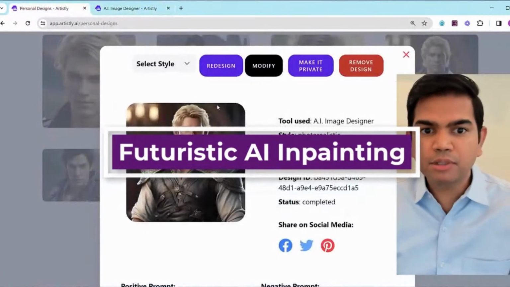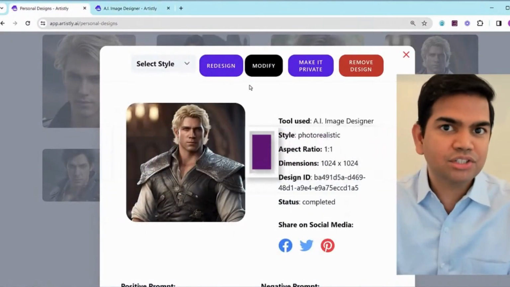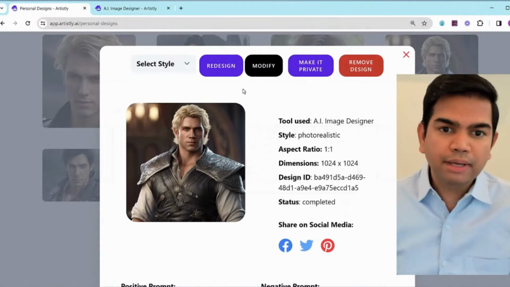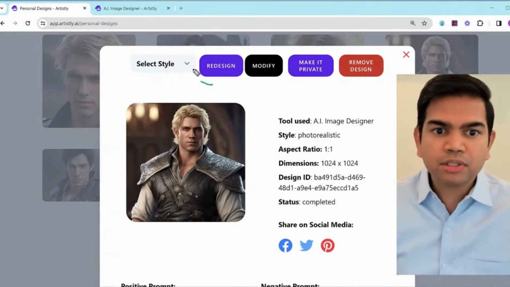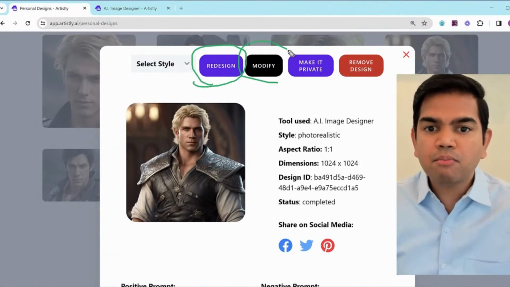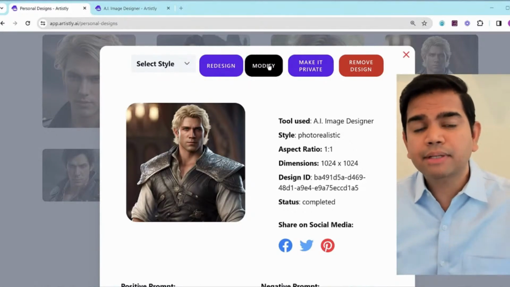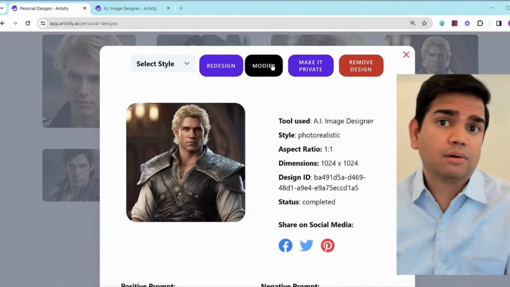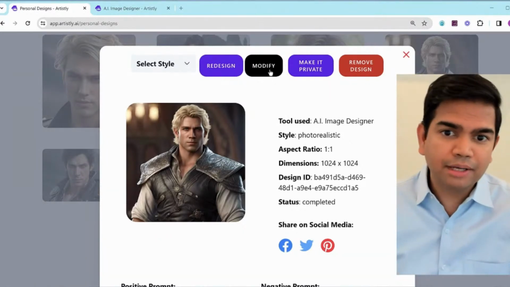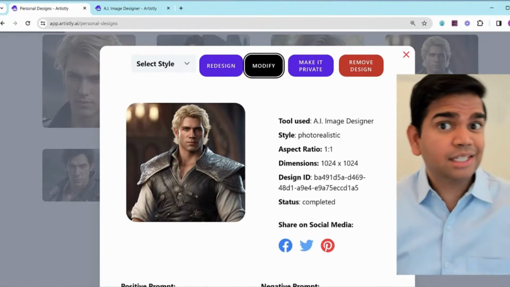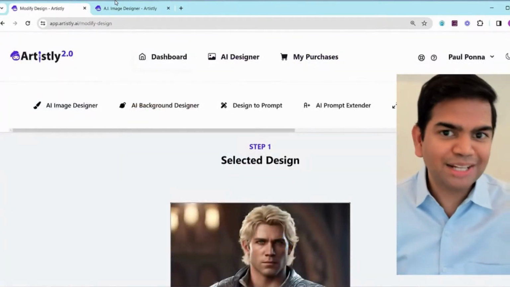So if anytime you go into your personal design, right? Once an image is generated, a photo is generated, you go to personal design, and usually you'll have a redesign option and a modify option, right? This is where you can modify elements of a human or a cat or an animal or whatever it might be. It works really well with humans. Click on modify, okay? And we have some secretive things that we are doing behind the scenes. I'll talk about that in just a second.